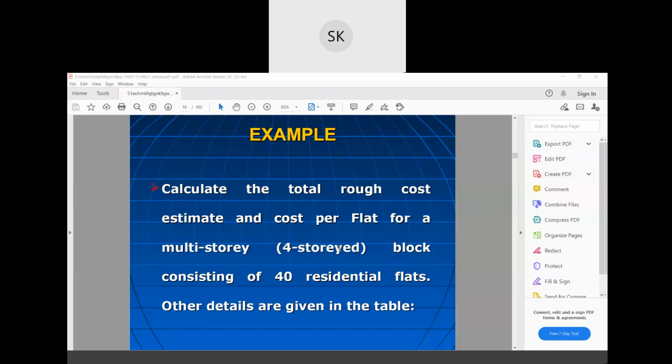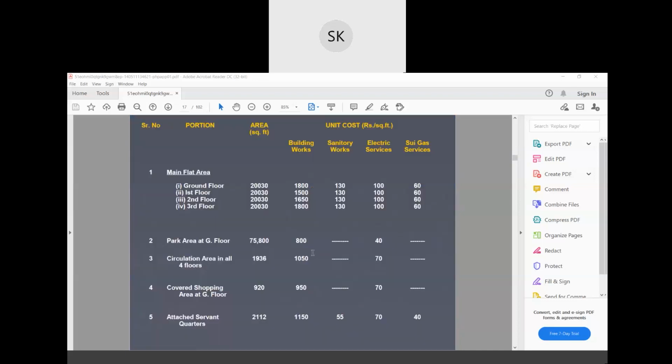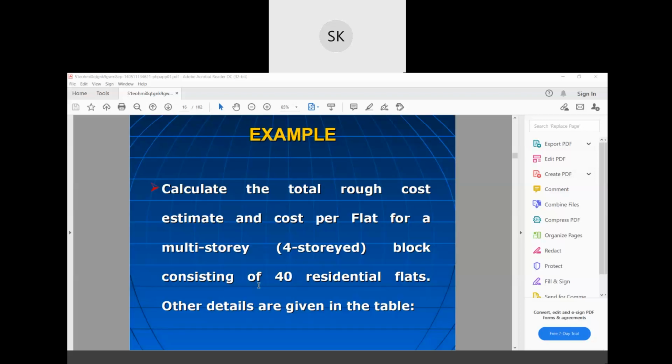Okay, this is an assignment given to you, that you can just make a rough estimate. These are the details given. For the main flat, the ground floor area is given. Cost of building work is 1800, sanitary work is 130, electric service is 100, sui gas service is 60 rupees. So area and costs are given, and you are asked to make a total rough cost estimate.